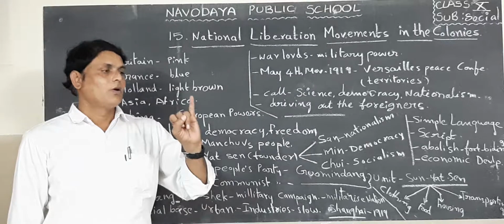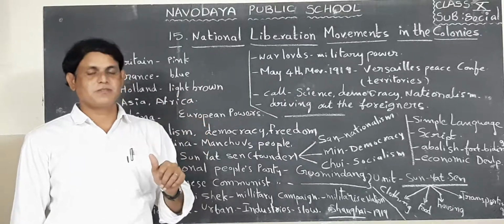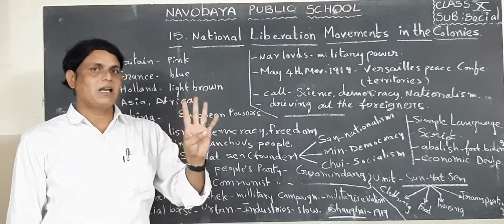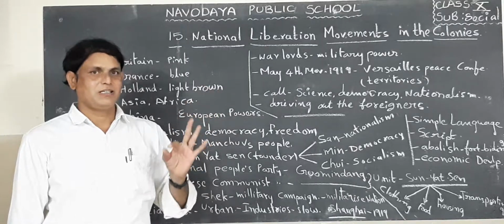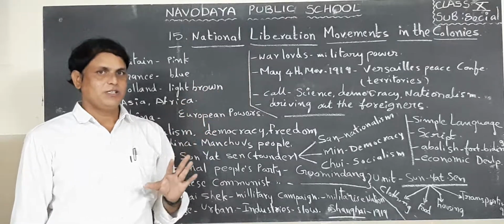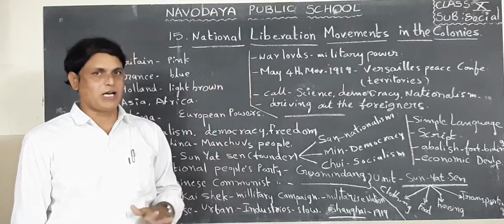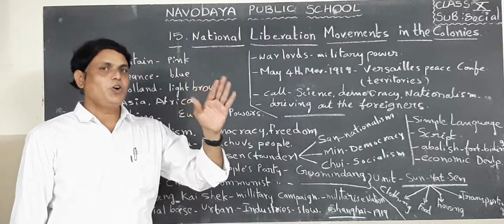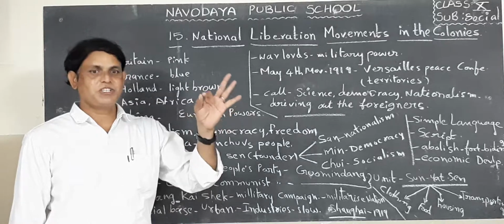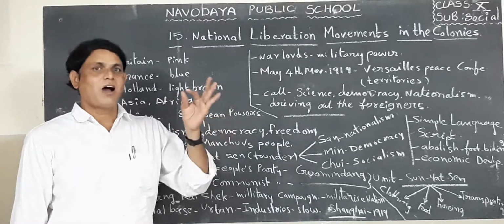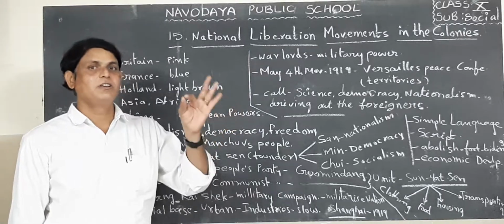Next to Holland. Holland means Netherlands at present. That people are called Dutch. So they established their colony in Indonesia. That is why Indonesia is called Dutch East Indies. Dutch means Holland people. Holland means Netherlands at present.